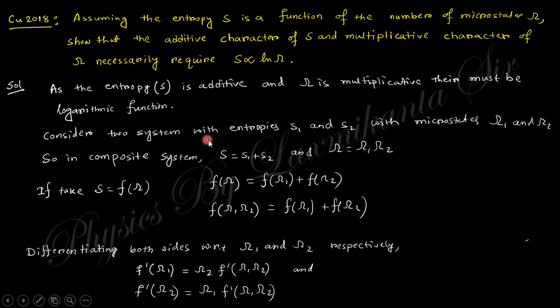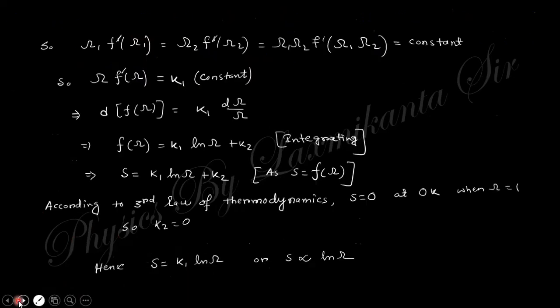So they have considered two systems S1 and S2 with probabilities omega 1 and omega 2, so the composite system will be like that. Since S is a function of omega, just put this value and you will get this one, and this derivation we already obtained. Just taking the first derivative and combining these two things, finally you will get what was already discussed just before.